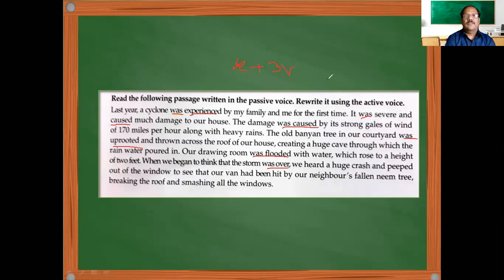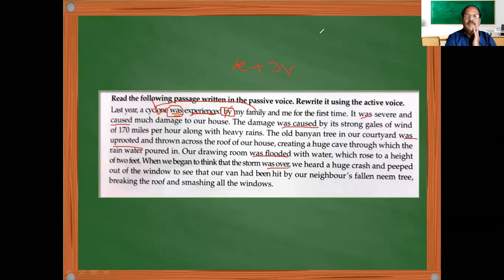So when you are asked to convert into active voice, what do we do? We remove this "by" because it is not necessary there. We bring the subject in the first place. Okay, we remove the be form. Looking at the be form, we correct the verb. Then the object becomes the subject and the subject becomes the object later.